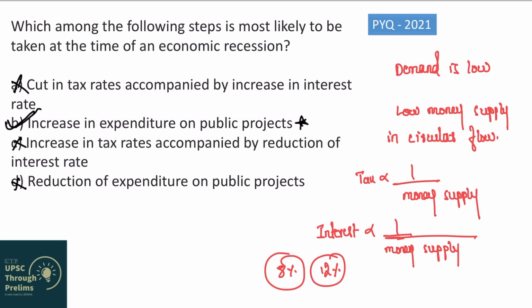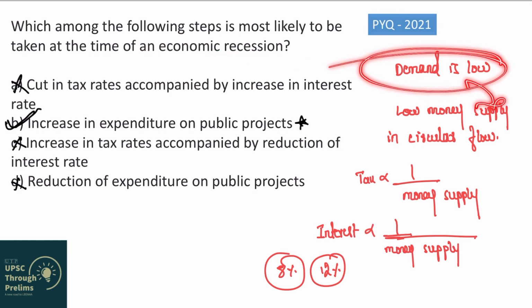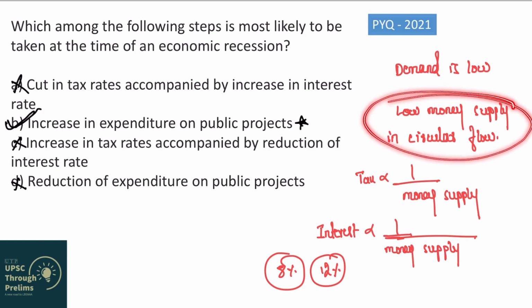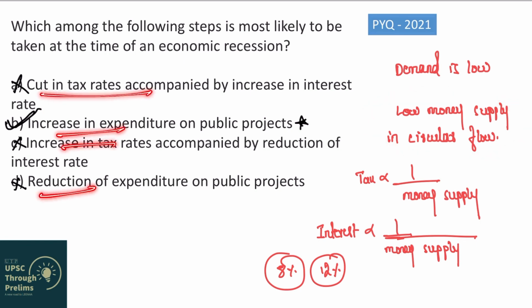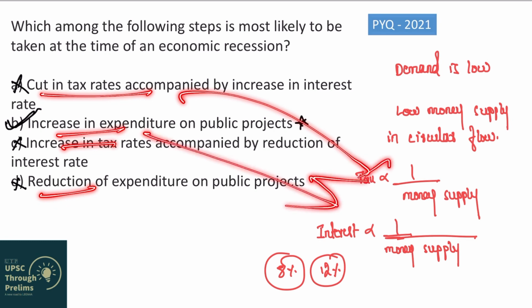So you see how I tried to solve the question? What you need to do is, whenever such questions come in exam, first try to see what is the most important step that government will take in order to deal with this situation. Now in economic recession, we saw that government will try to increase demand, and how will demand increase? By increasing the money supply. And then you connect this point with the points given in each statement and establish relationships.